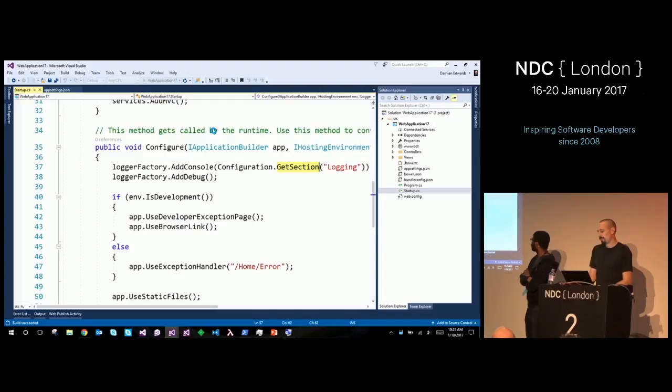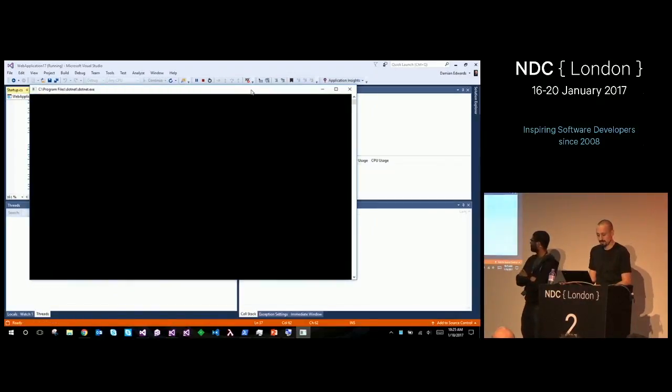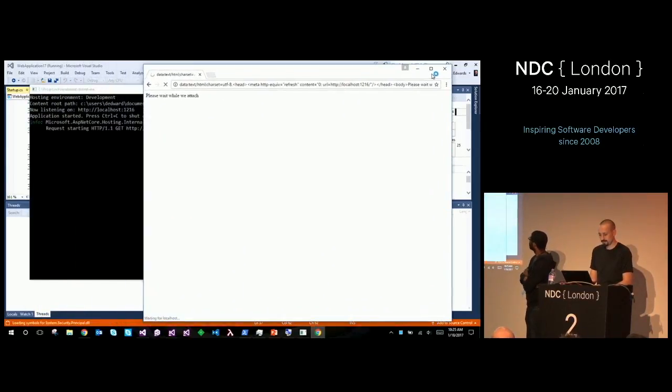I launched the debugger. I probably didn't have to do that, did I? Oh, no. I could have just launched it. Anyway, it's fine. I can see this thing. Not a problem. So my application is going to start, and I get a browser.